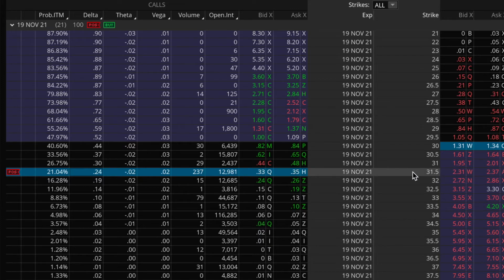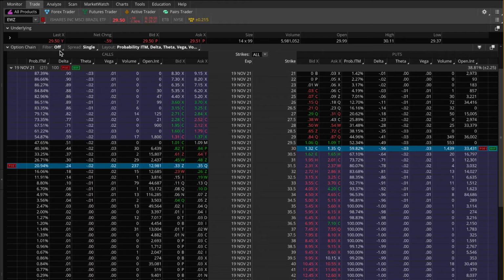And again, the whole point of doing this was to take in extra credit to compensate for losing some money from having to repeatedly short and buy back the shares multiple times. So that's EWZ. Now let's come back to the monitor tab.